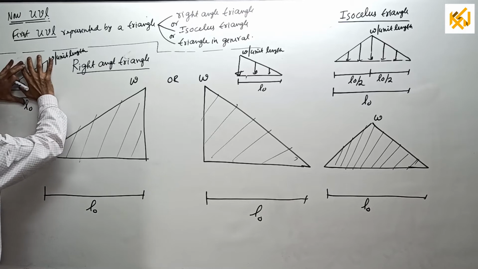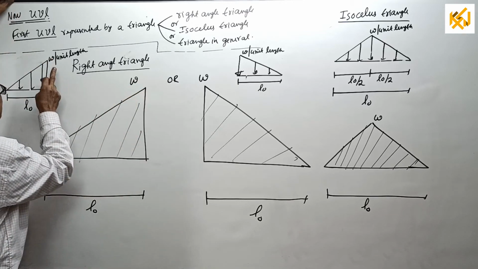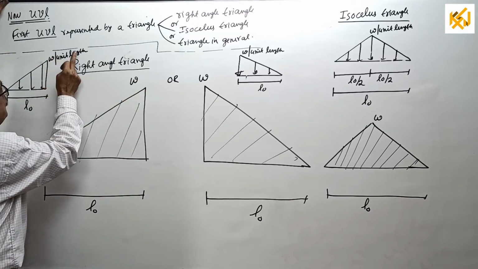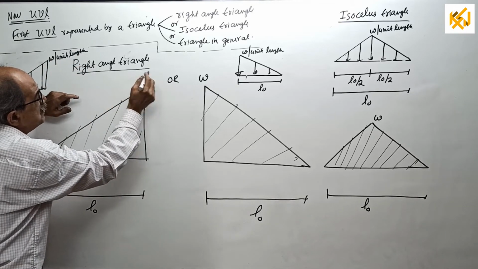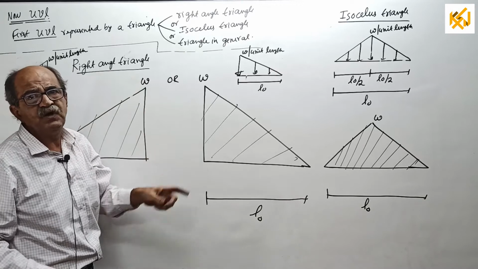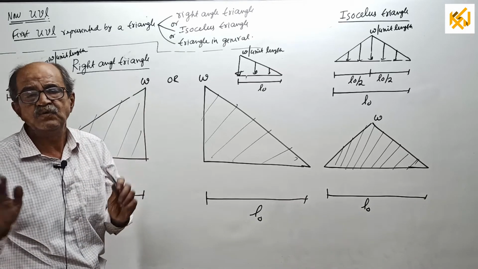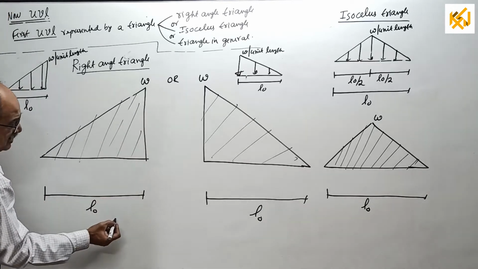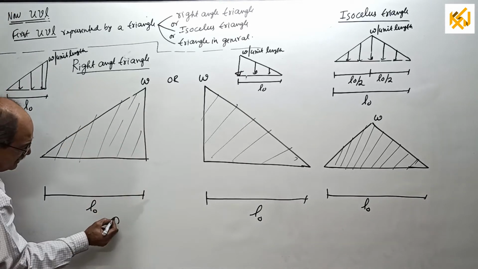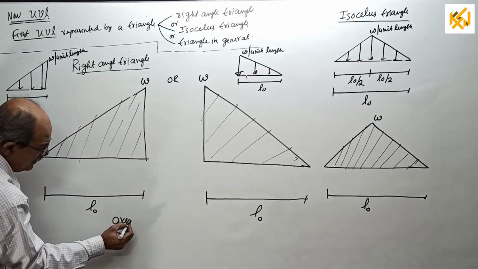This loading will be represented like this. See, here I wrote W per unit length. But here I want only ordinate W. Per unit length is not required because I am going for geometric property now. So, if I consider the entire area, base L0, you should know for this one, area equal to, everybody knows,